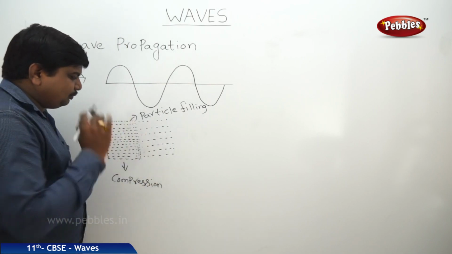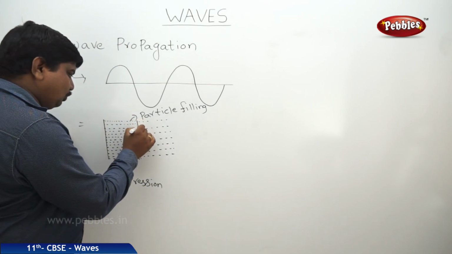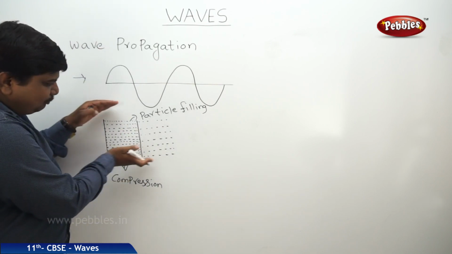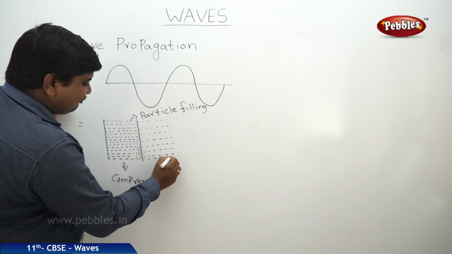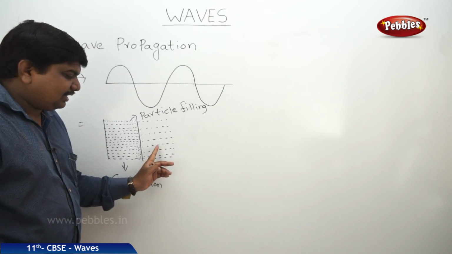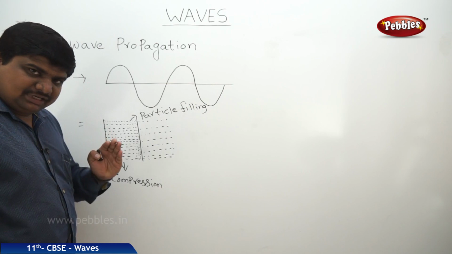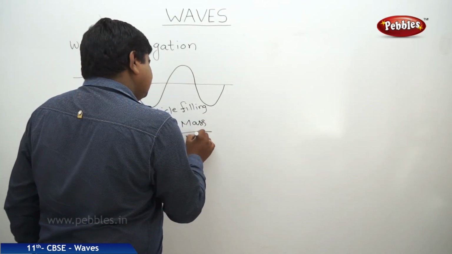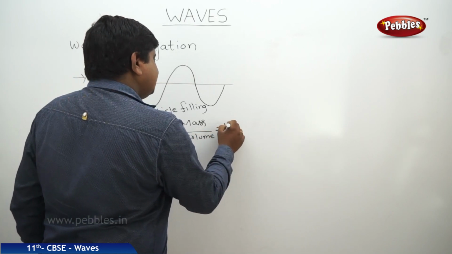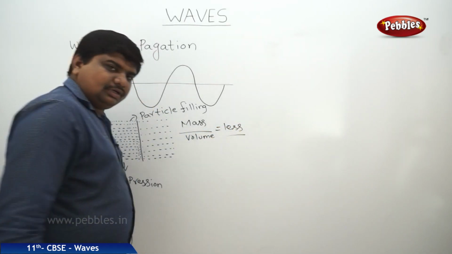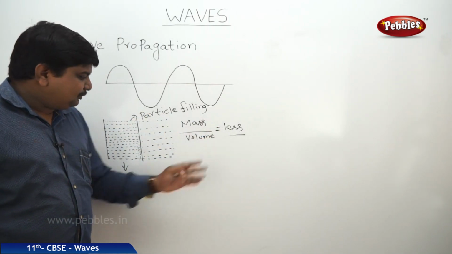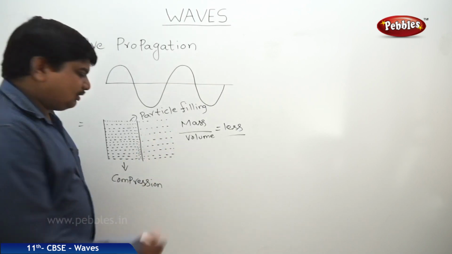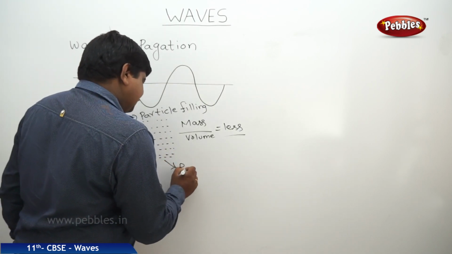So if you compare these two boxes, suppose I separate them with a wall like this. Here the volume may be the same, but if you see the number of particles, in the second box the number of particles is very few. If particles are very few, that means mass per unit volume is also very less. Here the particles are moving away from the mean position, that's why only a few are placed in the given volume. This condition is called rarefaction.